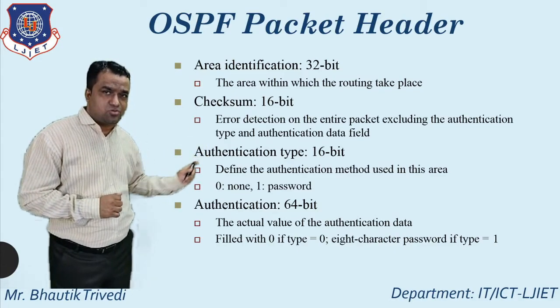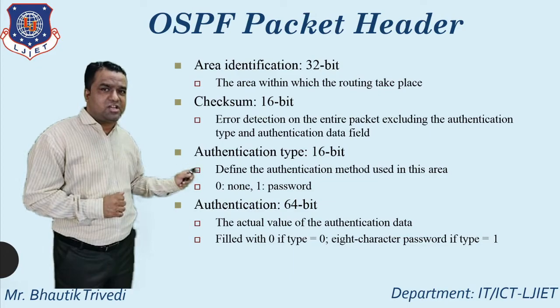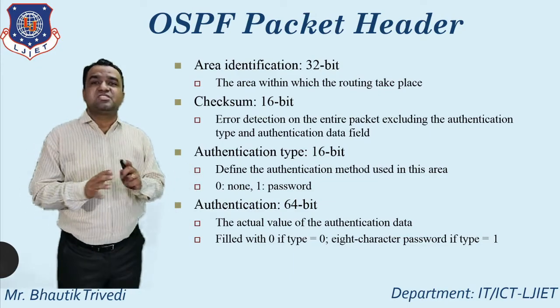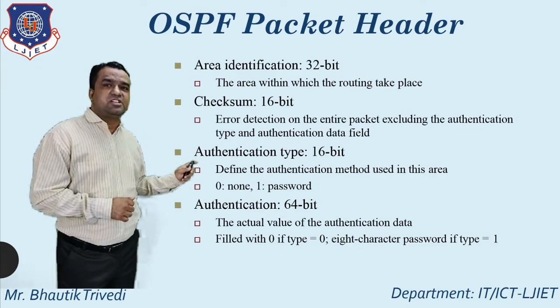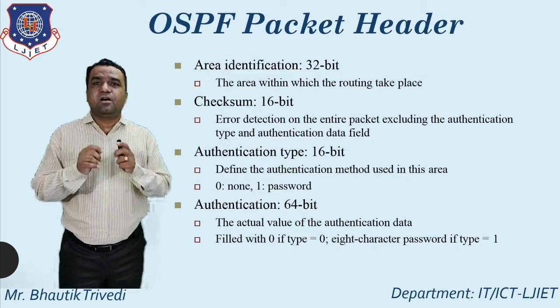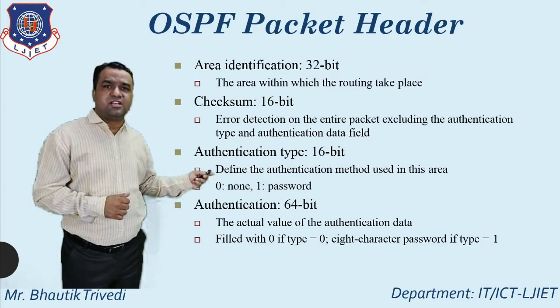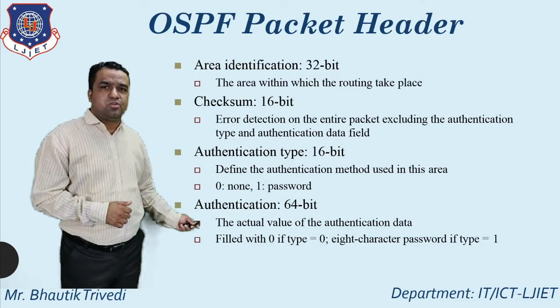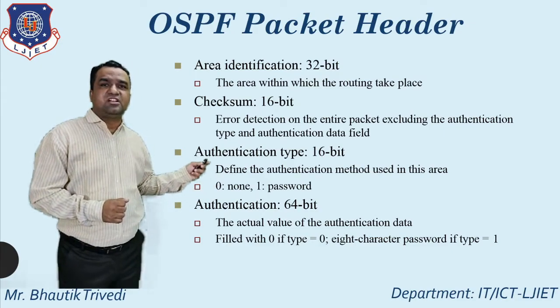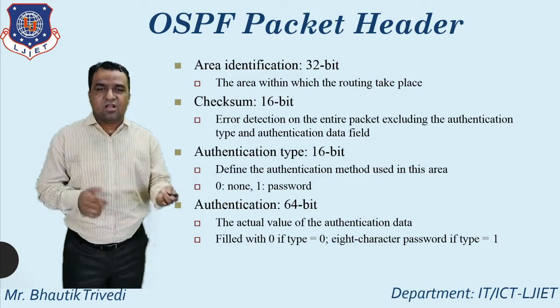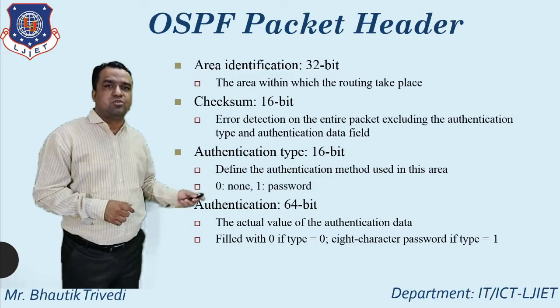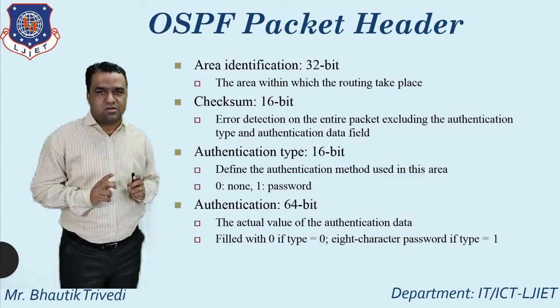So again I repeat this too. If you set the authentication type is equal to 0, means none. If you set the authentication type is equal to 1, means that is the password. Authentication means actual value. If you set the type is equal to 0, so here you fill with the 0. But if you set the type is equal to 1, means password. So at that time you pass the value as a 8-character password.